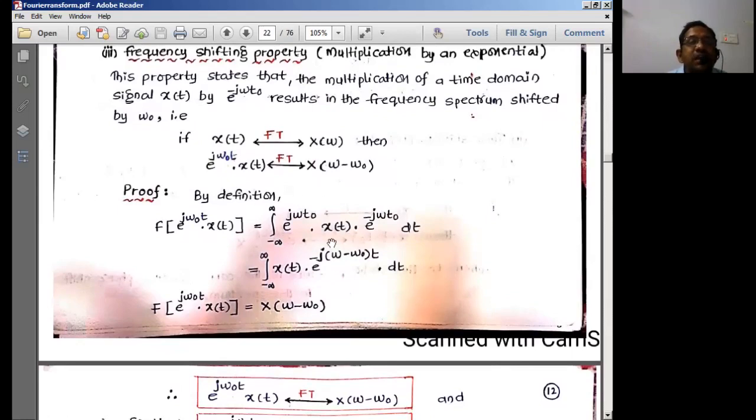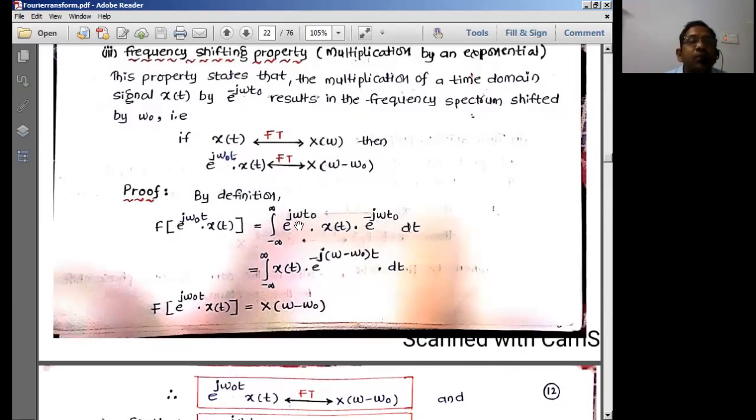There is a mistake here, it should be omega naught here, and omega here, and it's going to be t here. So there is a small mistake over here. As it is, the function I have is e power j omega naught t into x of t. I am finding the Fourier transform of this function, which is this function into e power minus j omega t dt.